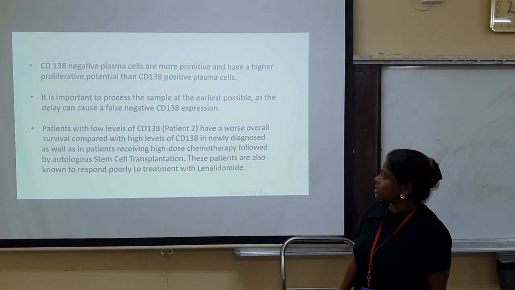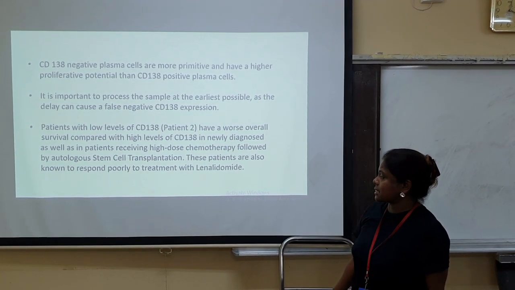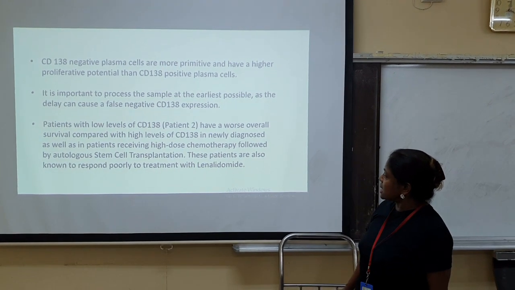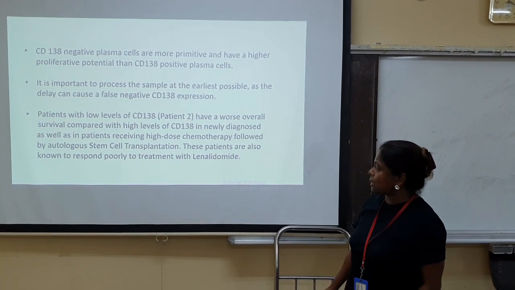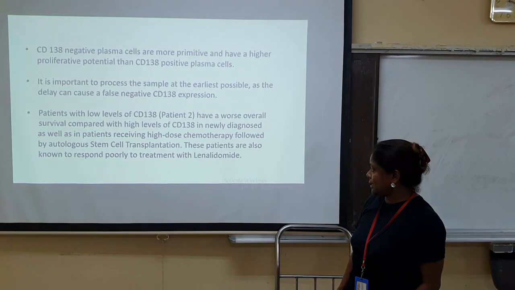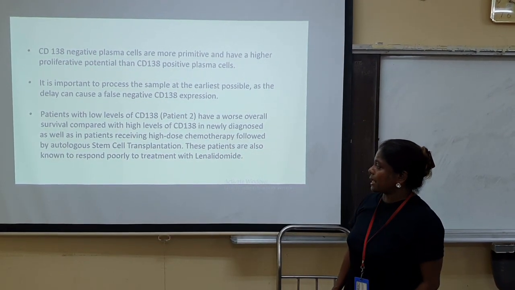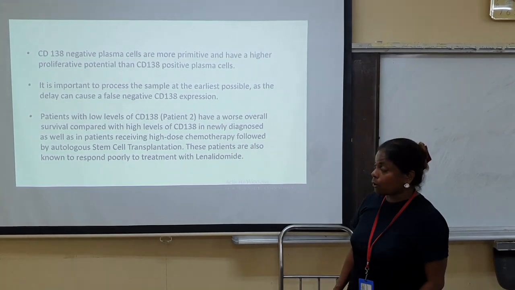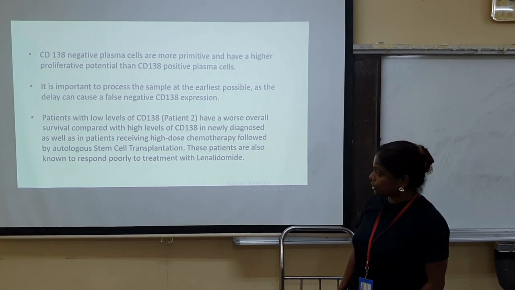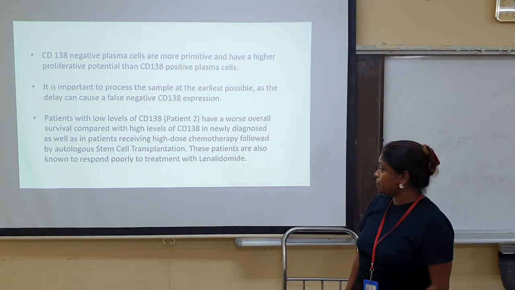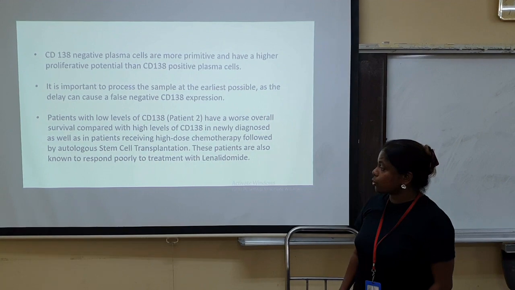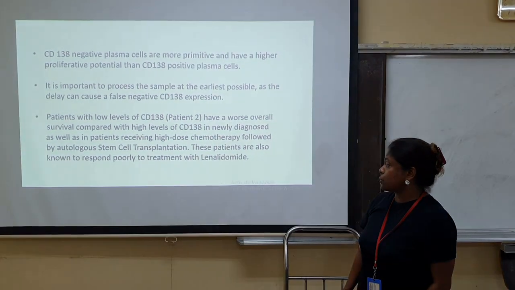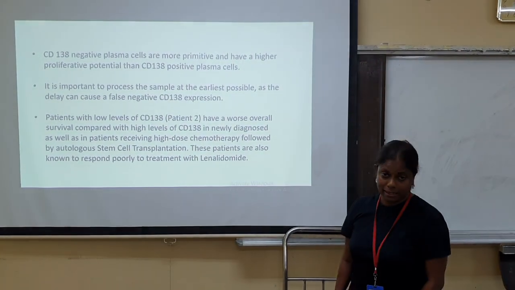Patients with low levels of CD138, such as patient 2, have a worse overall survival compared with high levels of CD138, in newly diagnosed patients as well as patients receiving high-dose chemotherapy followed by autologous stem cell transplantation. These patients are also known to respond poorly to treatment with lenalidomide.